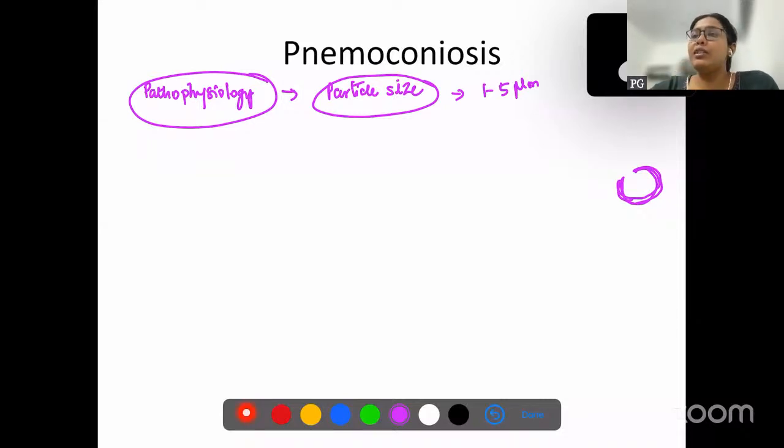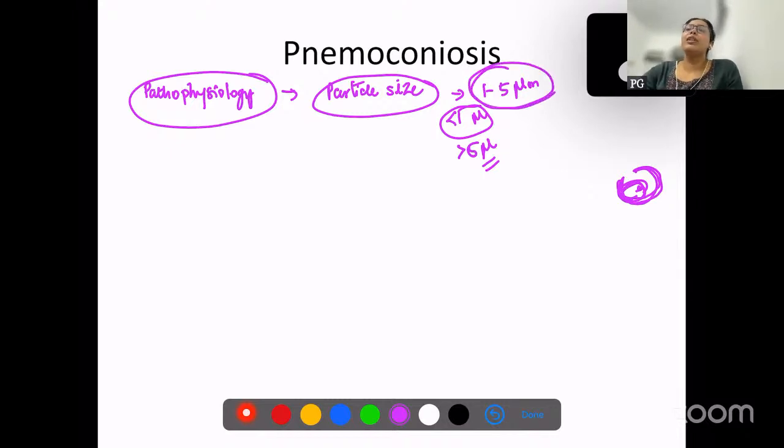If the particle is less than 1 micron, then what is going to happen? The particle is going to be phagocytosed by our macrophages and excreted. If the particle is more than 5 microns, it can be cleared by the mucus and bronchial mucociliary clearance. So 1 to 5 microns is the critical particle size in pneumoconiosis. This is something which you have to remember.